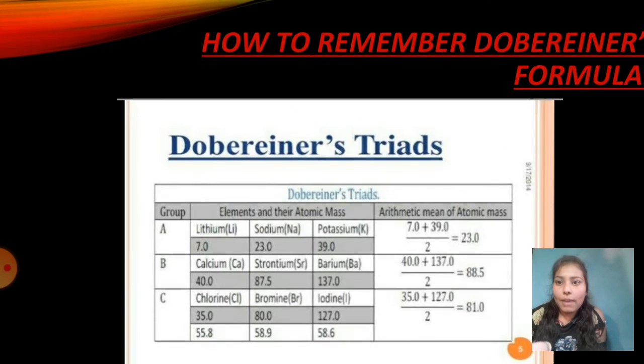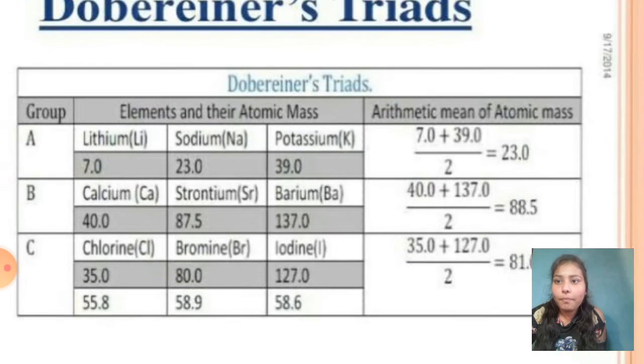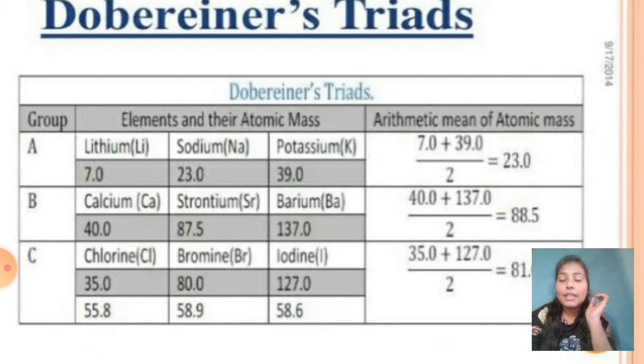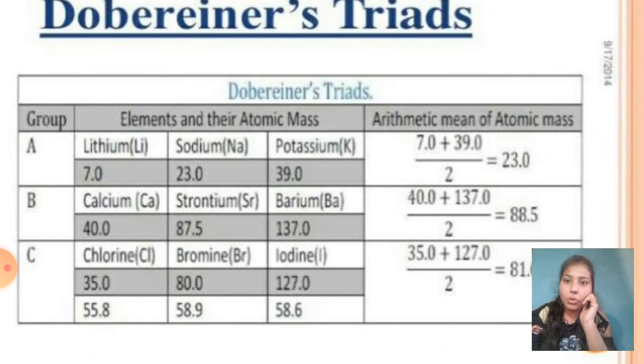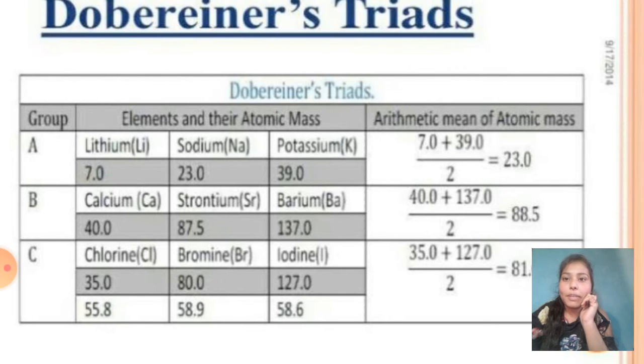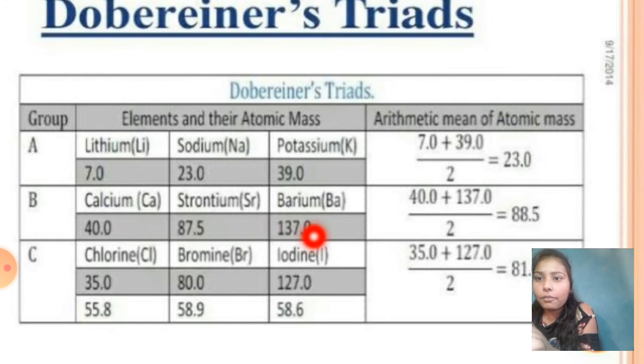Now as you can see, it is lithium, sodium and potassium. How is it then? 7.0 plus 39.0 upon 2, so we'll get 23.0 exactly. So this is basically a Dobereiner's triad. Not only for this, you can calculate it for others too, like calcium, strontium, and barium. But every time, for strontium, when you take the mean of it, you get 88.5, but exactly it is 87.5, but nearby it is.